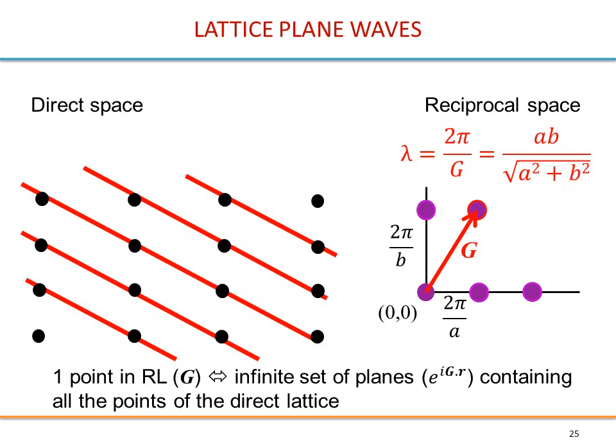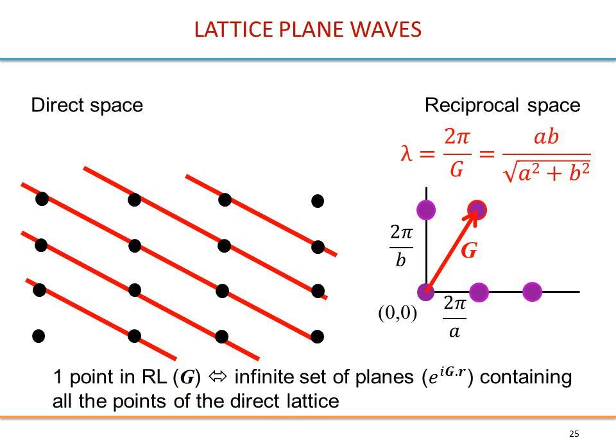Alright, a few additional important points here. The first one is that one point in the reciprocal lattice, so one g vector, represents in fact an infinite set of planes, via this plane wave defined by the k vector g. And this contains all the points of the direct lattice.